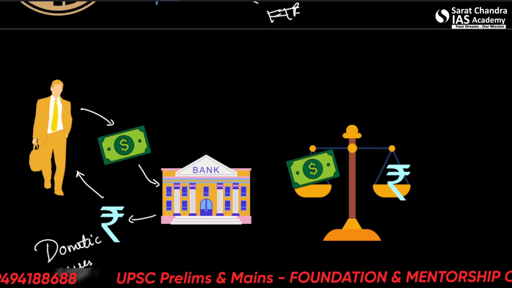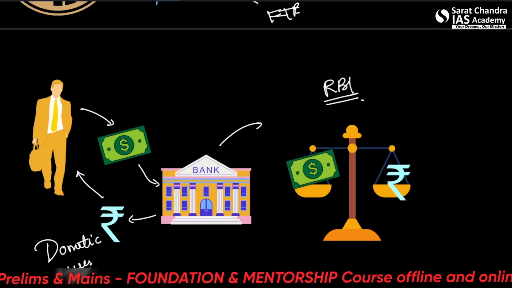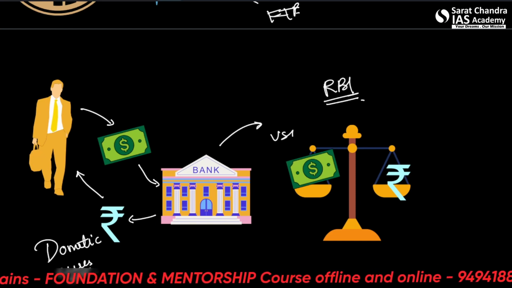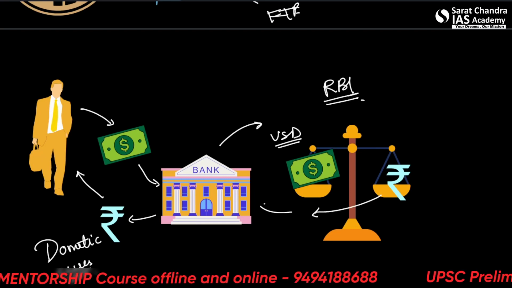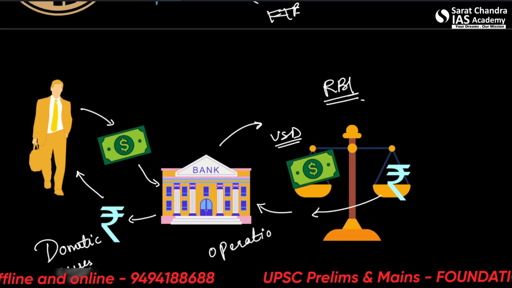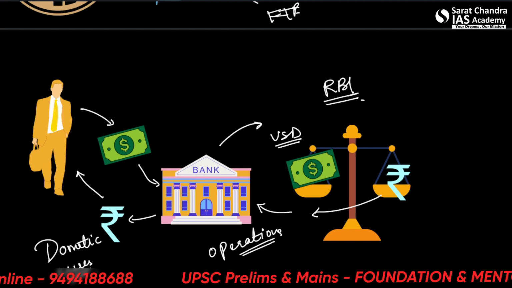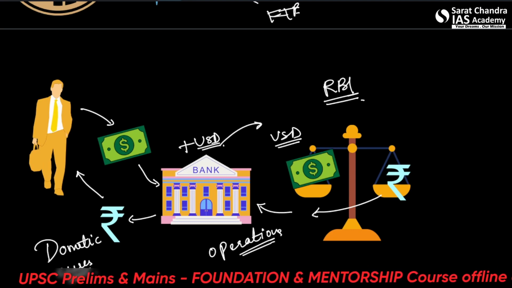Now this bank will go to the RBI and give its dollars, USD, to the RBI and get money in exchange so that it can keep on with its operations. It may as well keep some USD with it, that's its decision.